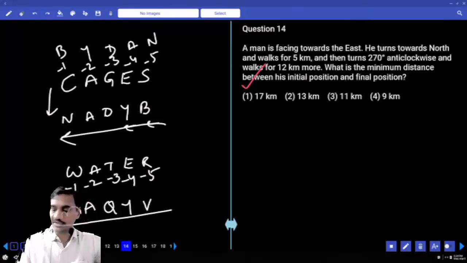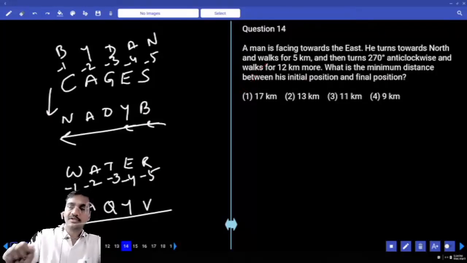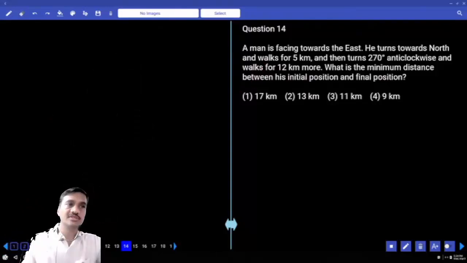The next one, the 14th one. Now in this 14, tell me how many of you got the answer here, 14th one? Did you do 14? What is the answer?